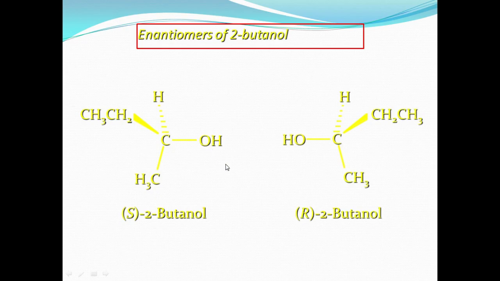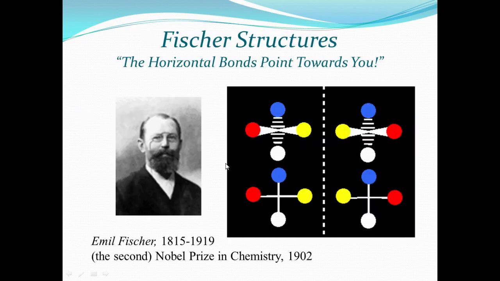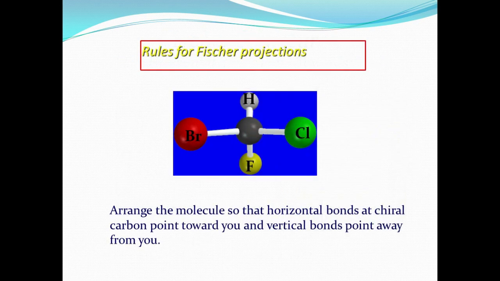Then one scientist gave some ideas for Fischer structures, the Fischer projection. Horizontal bonds point towards you. This is a simple method to find out the RS configuration, right? Emil Fischer, 1852 to 1919, did very wonderful research. He got the Nobel Prize in 1902. So he gave the rules for the Fischer projection.